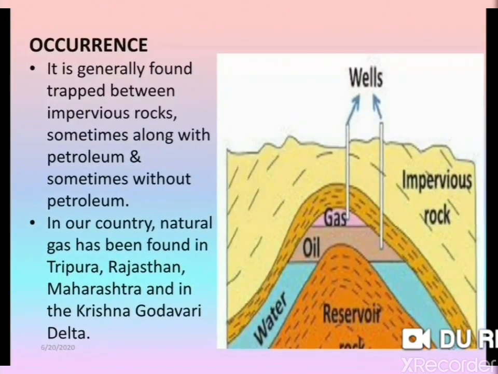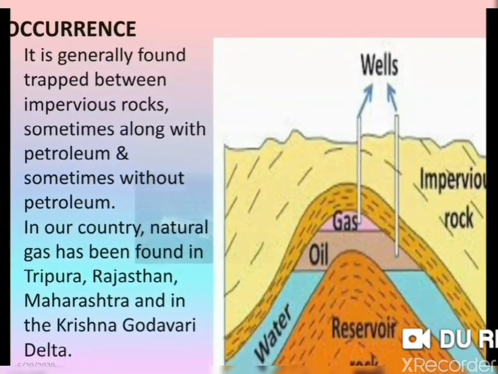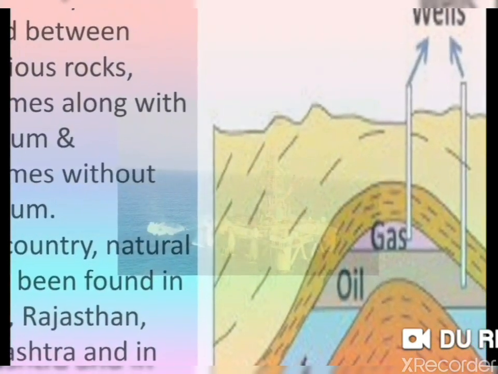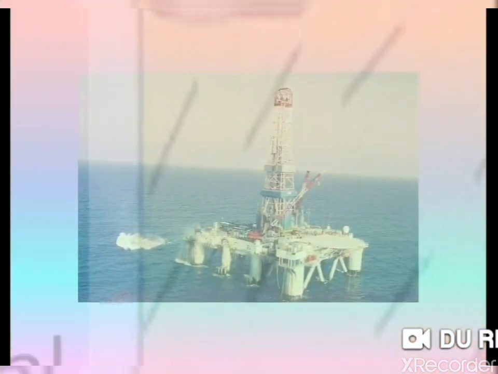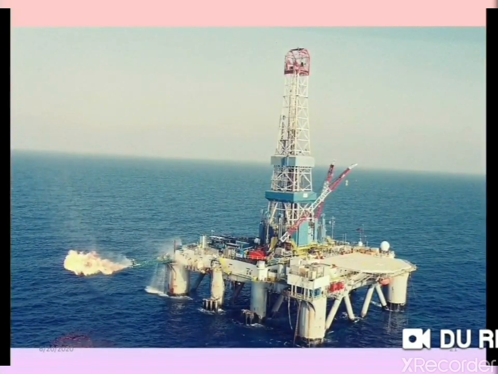Natural gas is generally found trapped between impervious rocks, as we have studied in petroleum also, sometimes along with petroleum and sometimes without petroleum. In our country, natural gas has been found in Tripura, Rajasthan, Maharashtra, and in the Krishna Godavari Delta. Here in the picture you can see the gas is found above the oil. So first the gas is released, then petroleum comes out.